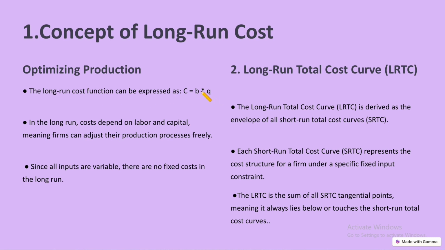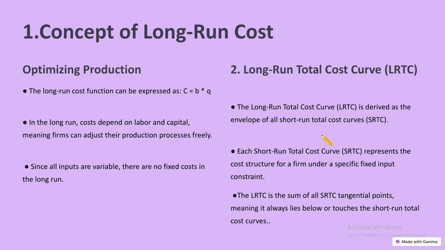The long run cost function can be expressed as C equals B multiplied by Q. In the long run, costs depend on labor and capital, meaning firms can adjust their production process freely. Since all the inputs are variable, there are no fixed costs in the long run.